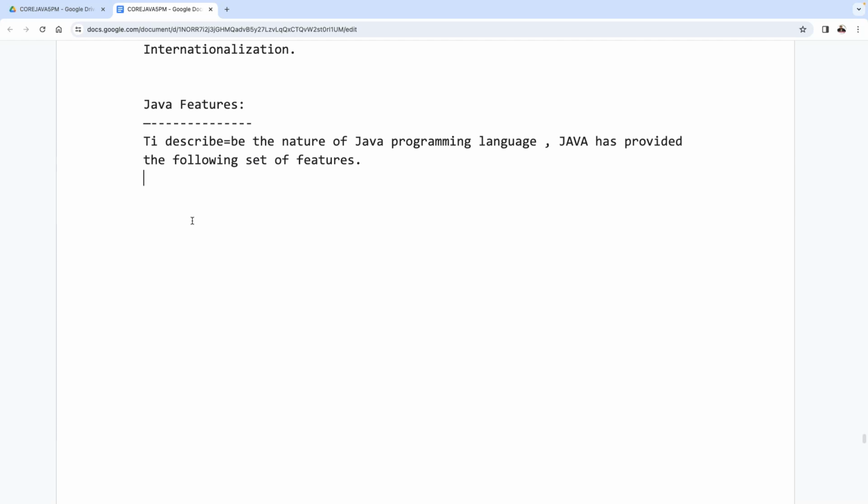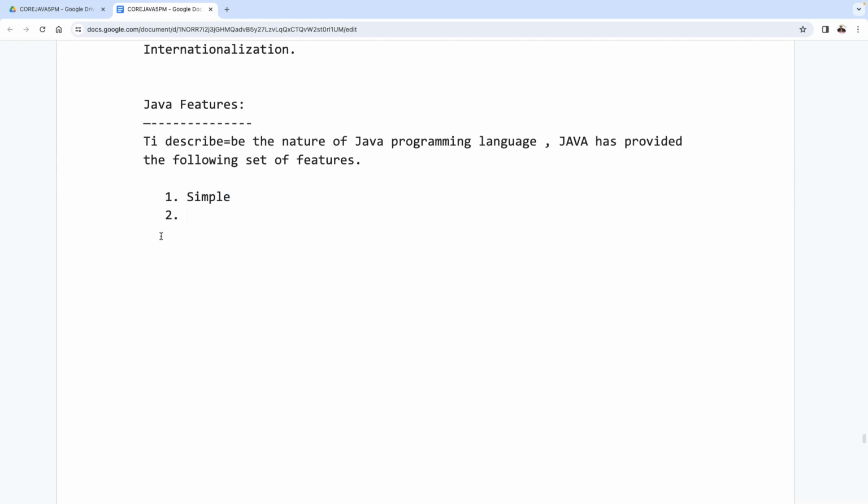Nice. Now, what are the various features which are provided by Java? Observe carefully. The first one is a simple programming language. I'll explain each and every one clearly. First of all, let me list out all the features.